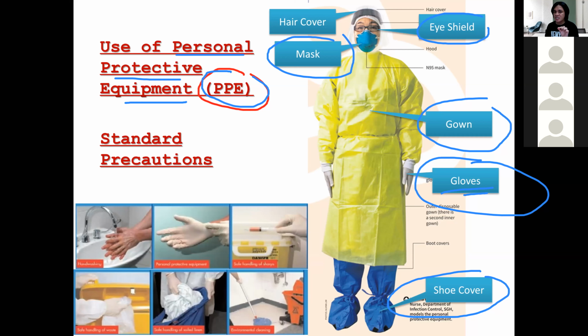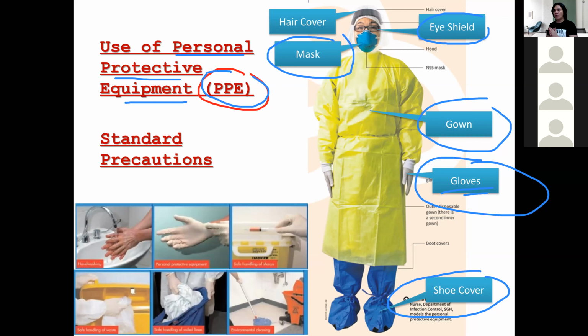If the patient's infection is transmitted through direct contact, there is also specific PPE that you can use. This is called transmission-based precautions. The use of PPE depends on the type of microorganism that is causing the infection. Okay, let us discuss one by one.